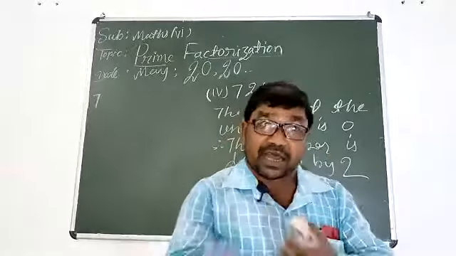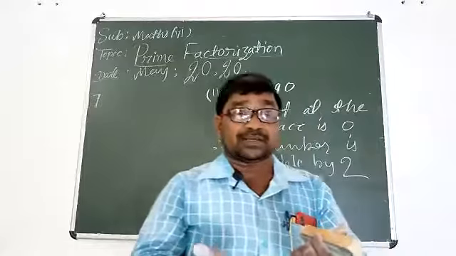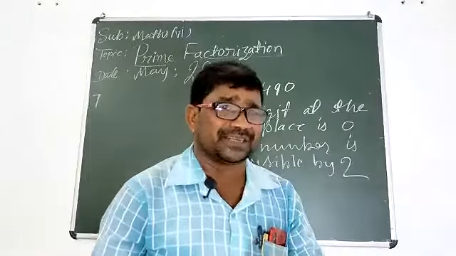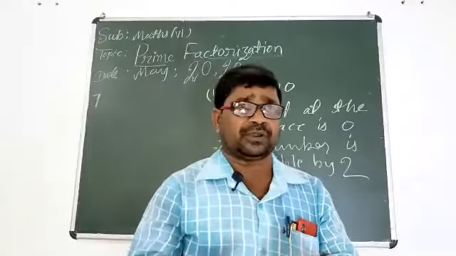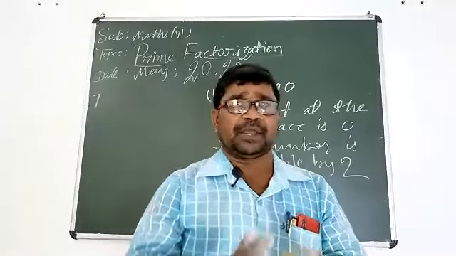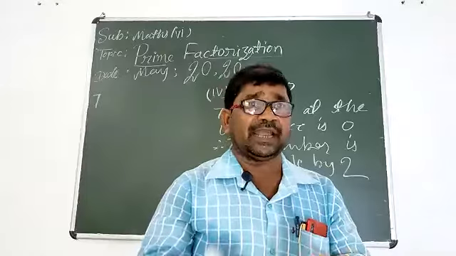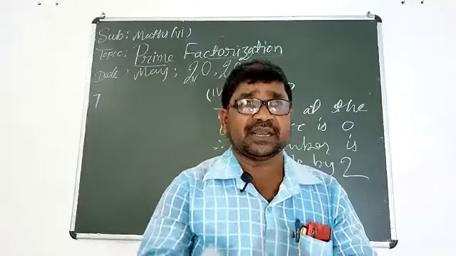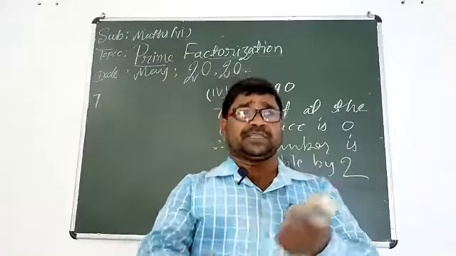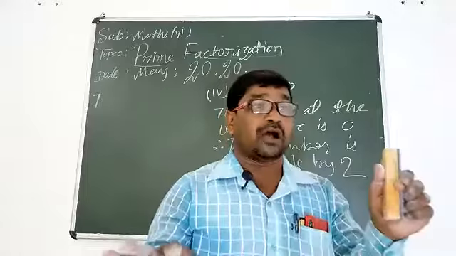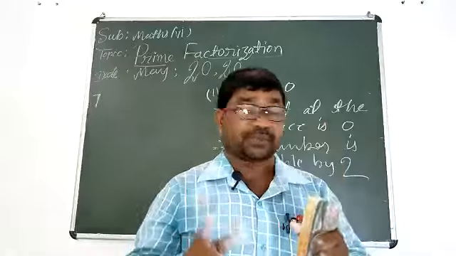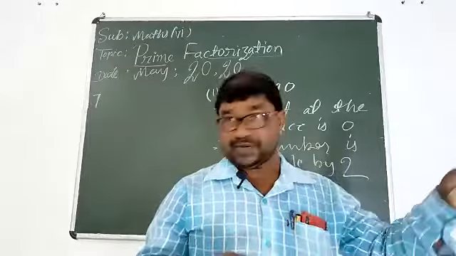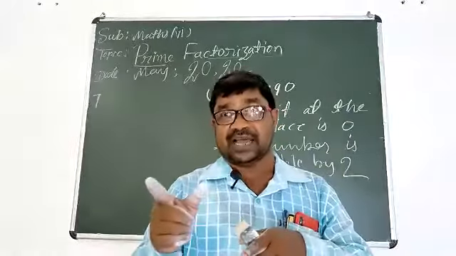In our next class, we will start other divisibility tests: divisible by 3, 4, 5, 6, 8, 10, 11, etc. Understood? But you must be responsible to complete the given exercise.